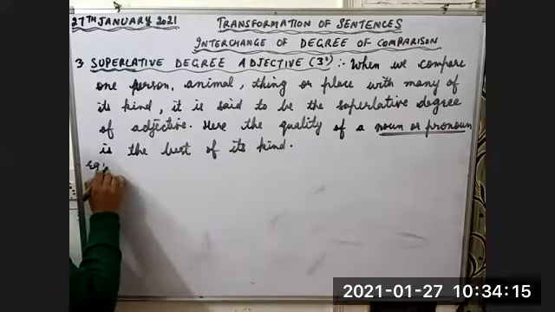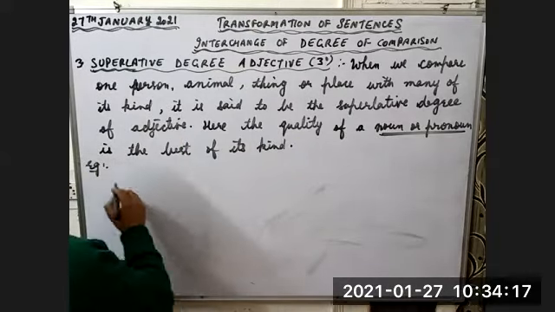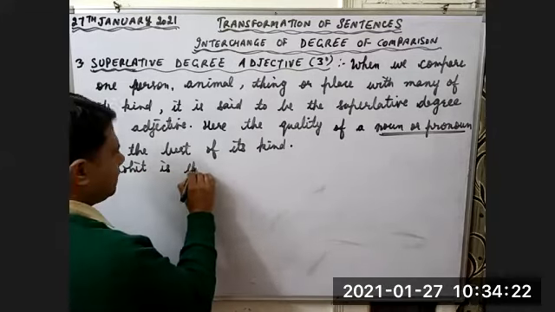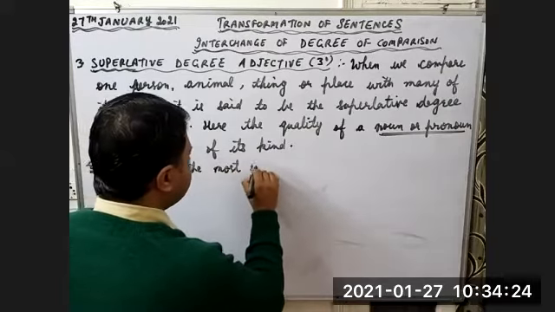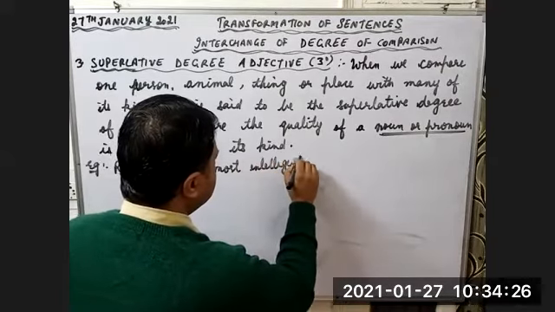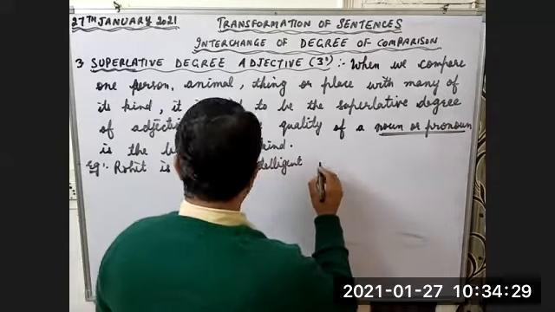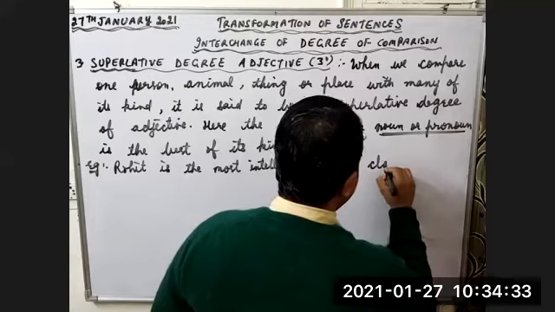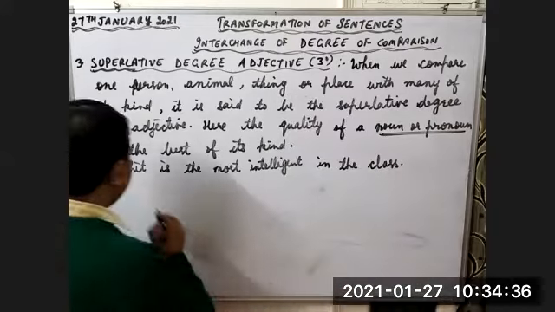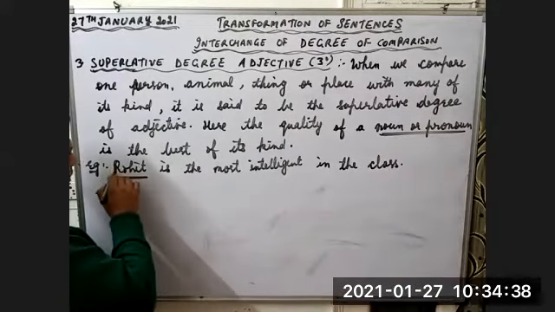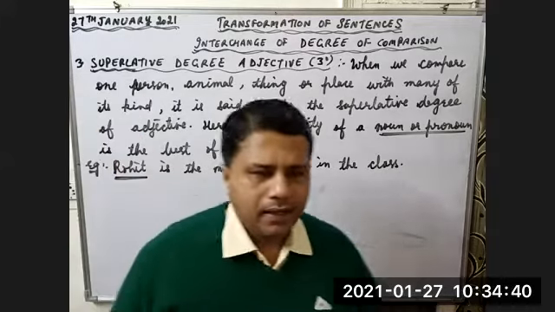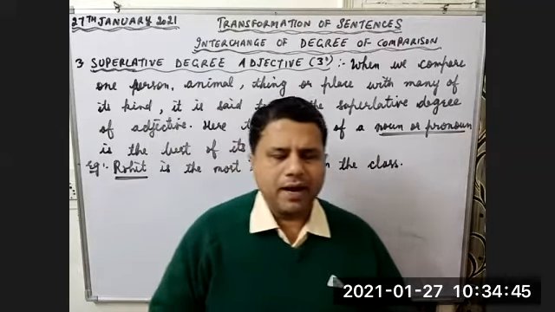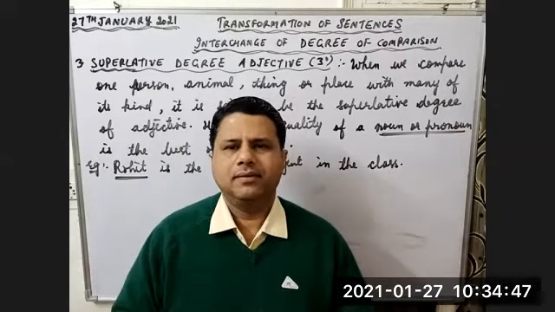For example, Rohit is the most intelligent boy in the class. Children, look at this sentence now. In superlative degree, children, just keep one thing in your mind, that one person is compared with all.